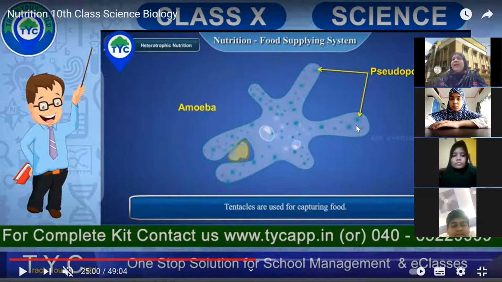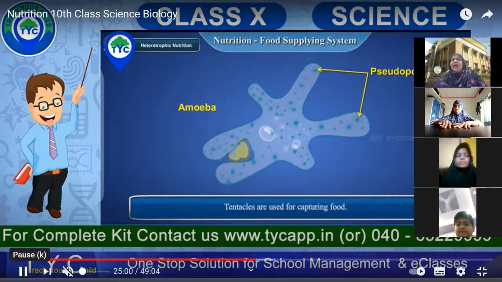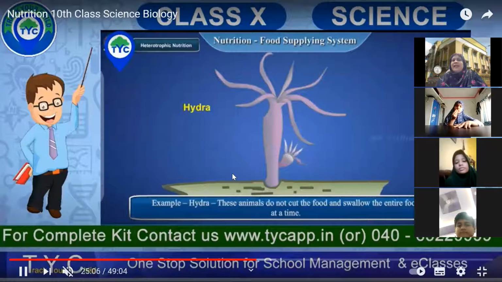Pseudo means false. They're actually not the legs of amoeba. They look like legs. So as I told you, most of the words are Greek and Latin. Pseudo in Latin means false. Podia in Latin means leg. So these are false legs of amoeba. So whenever amoeba comes in contact with a food particle, you can just see how it is capturing the food particle. It captures this food particle, and then that gets inside, and Hydra also does the same. You can see it has got tentacles. Amoeba does it with pseudopodia, and Hydra does it with its tentacles.